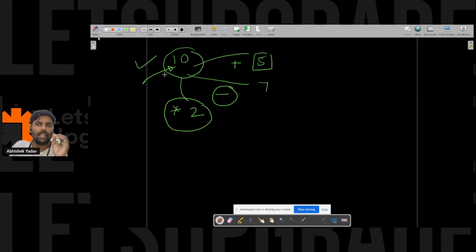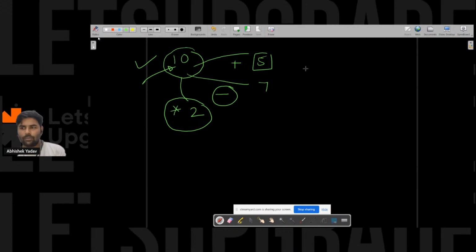So here we have to reuse the data again and again. Since I have to reuse the data, I will use the power of a variable, right?